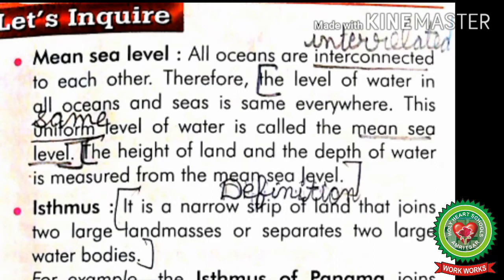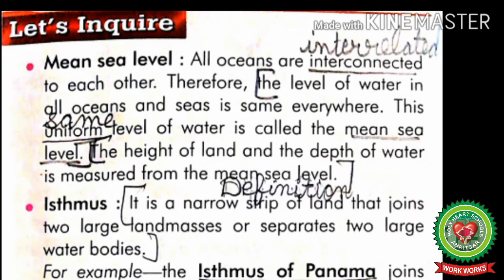Now students, take out page number 37 of your book. Next we will read Let's Inquire. First, mean sea level. All oceans are interconnected to each other. Here interconnected means interrelated. Therefore, the level of water in all oceans and seas is same everywhere. This uniform level of water is called the mean sea level. Students, mark this line. Here uniform means same.